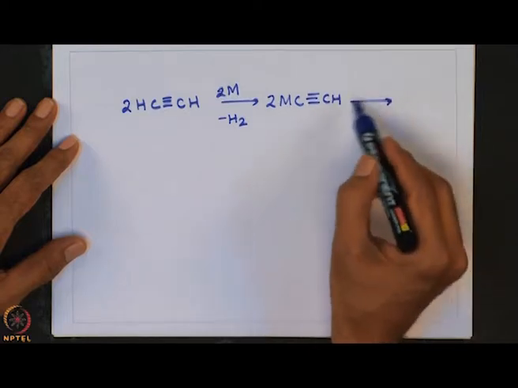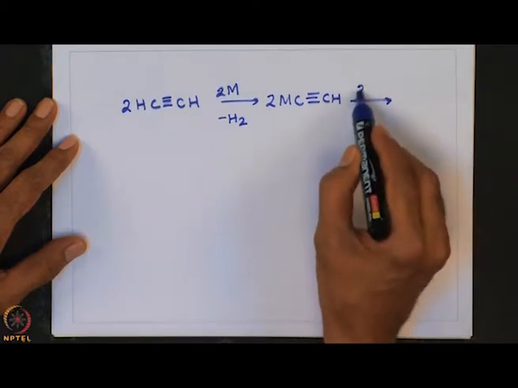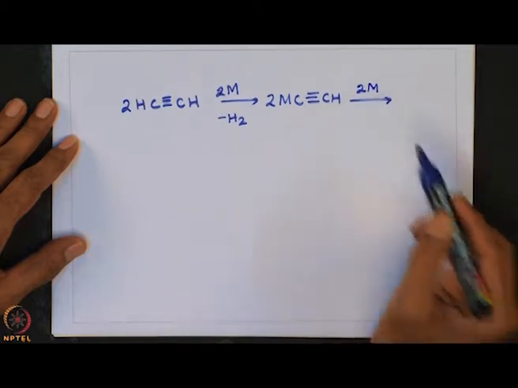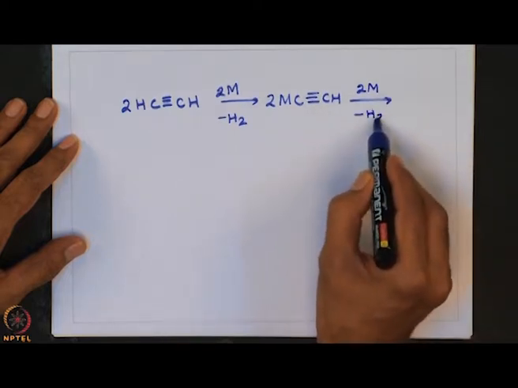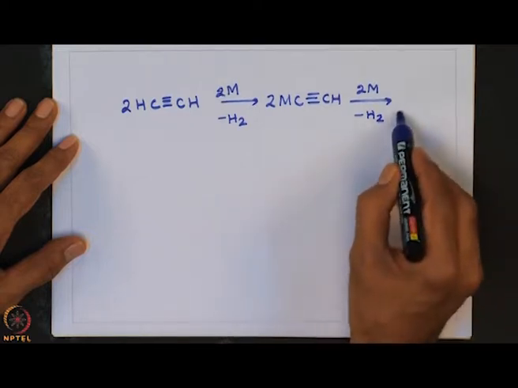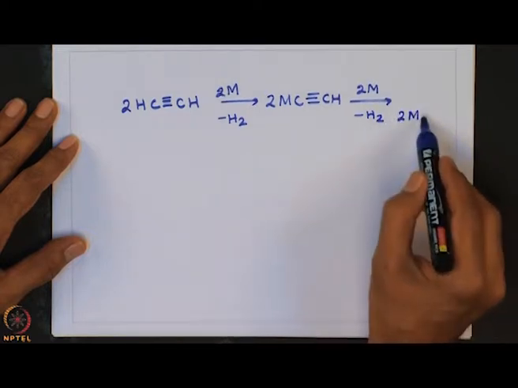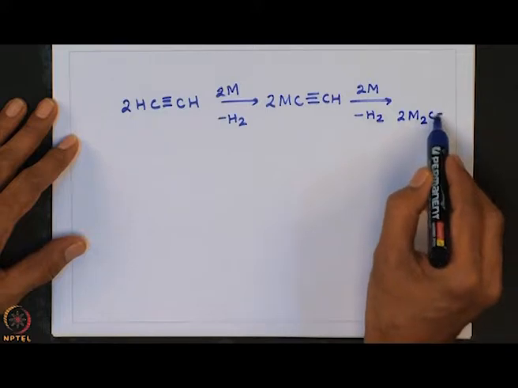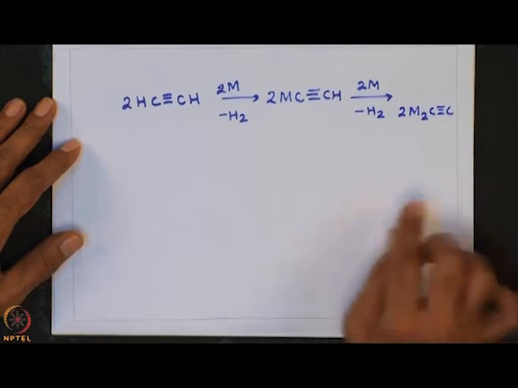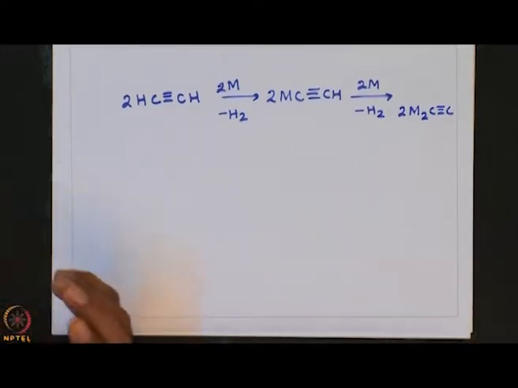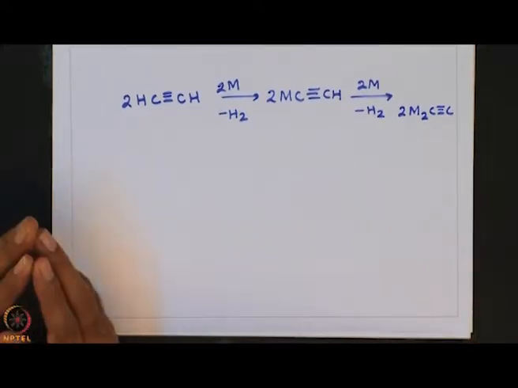on subsequent treatment of this one with two more equivalents of metal, what we get is... okay. So, this is essentially a reaction in which ethane or acetylene acts as an acid.